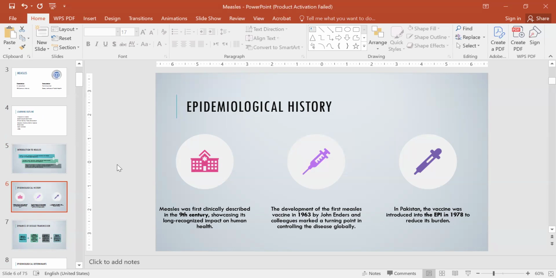So, the epidemiological history of measles. The first case was clinically diagnosed in the 19th century, and the first measles vaccine was developed in 1963. And in Pakistan, the vaccine was introduced into the EPI schedule in 1978 to reduce its burden.